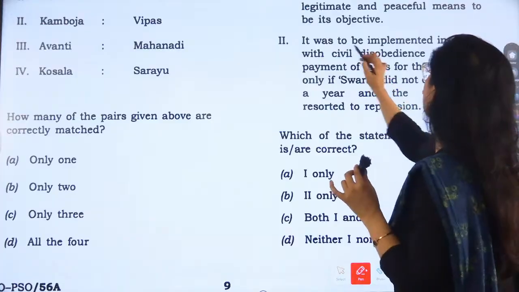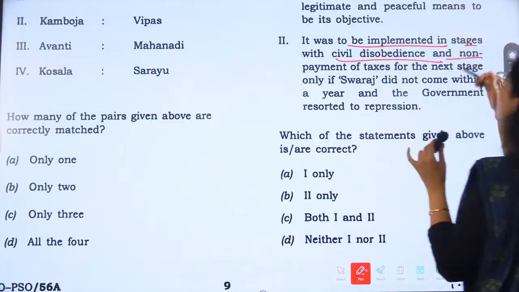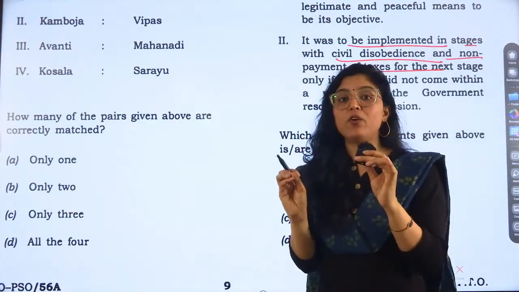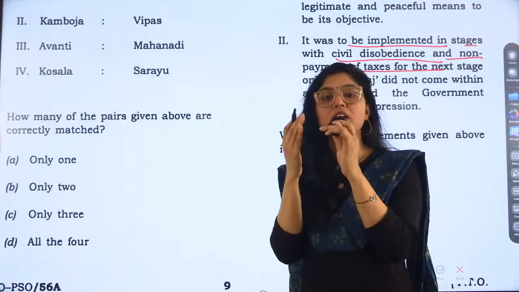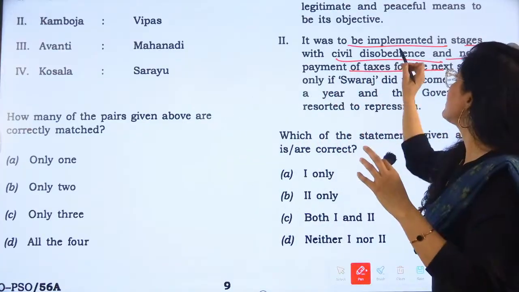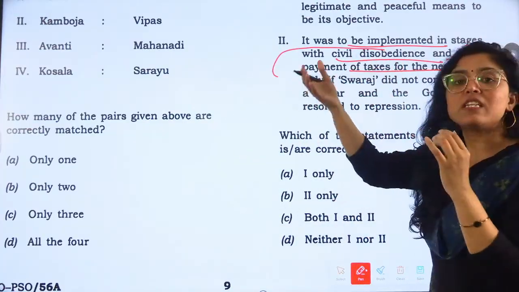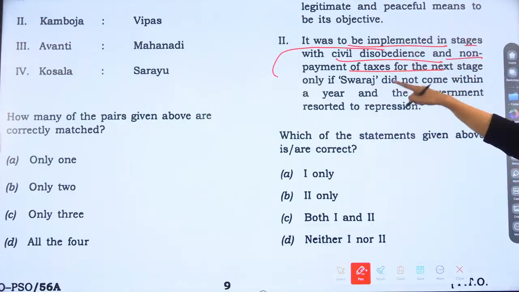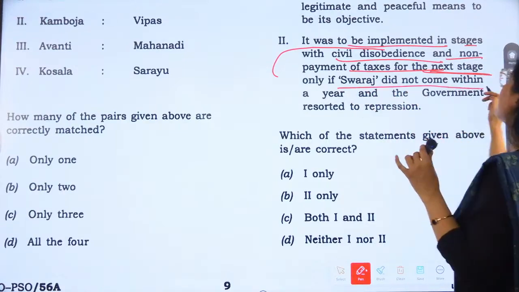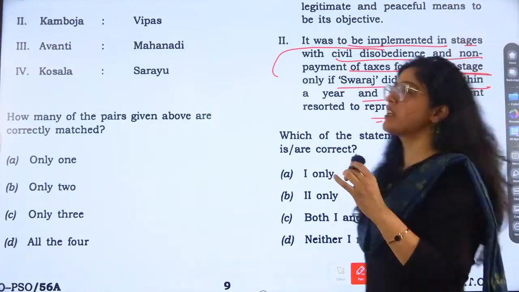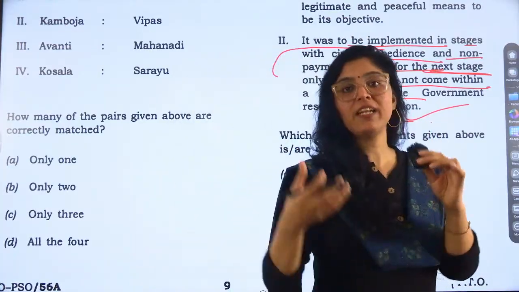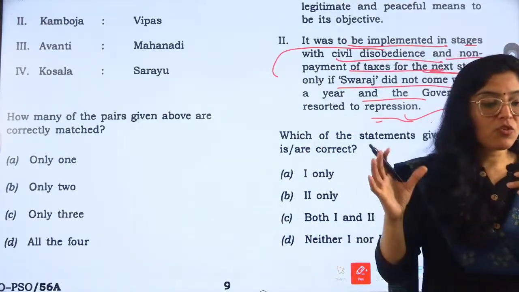Now, the second option is that it was to be implemented in stages, with civil disobedience and non-payment of taxes for the next stage. Read the statements very well. The non-cooperation movement was to be carried out in stages. In the first stage, some actions were decided. The next stage would be civil disobedience and non-payment of taxes, only if Swaraj did not come within a year and the government resorted to repression. So the government was suppressing the fights, right? We already saw that.